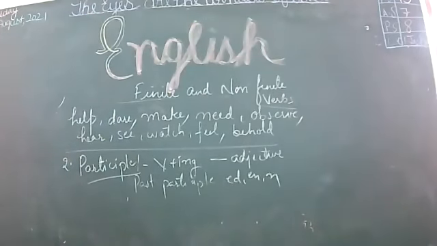For example, this is a broken chair. Broken here is a past participle, but how is it formed? By adding en to the base form of the verb. So these are the examples.